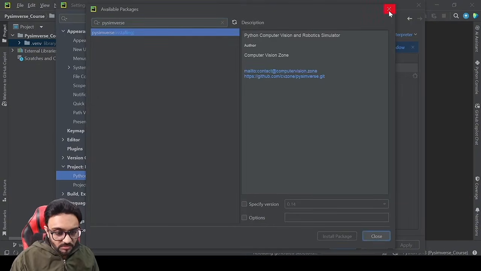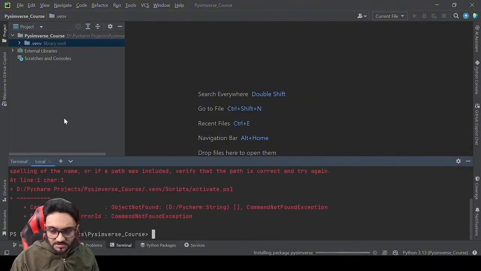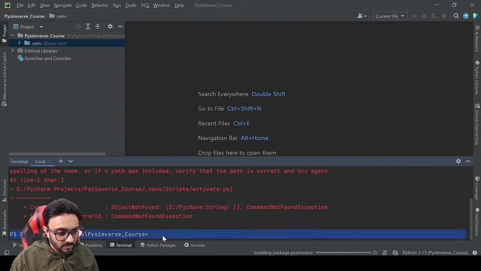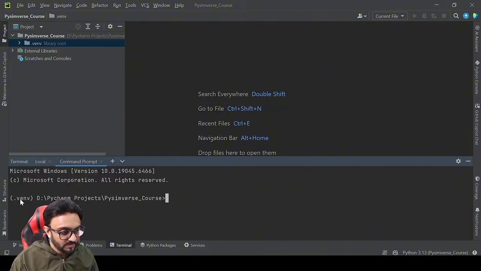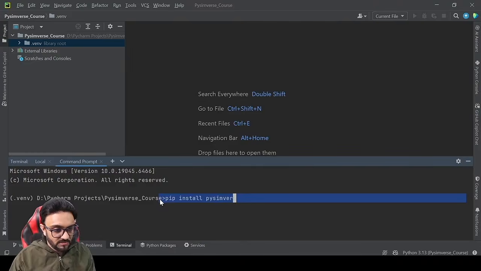Now the other way to do this is very simple as well. You go to terminal, and in the terminal make sure you select this and then go to command prompt. Don't just write here because this is not our local directory, our virtual environment. So make sure you are in the virtual environment by clicking on command prompt, and then you can see we are in our virtual environment. Then here you can write pip install Pyimverse, and that will install the same thing. So hopefully that has already been installed.